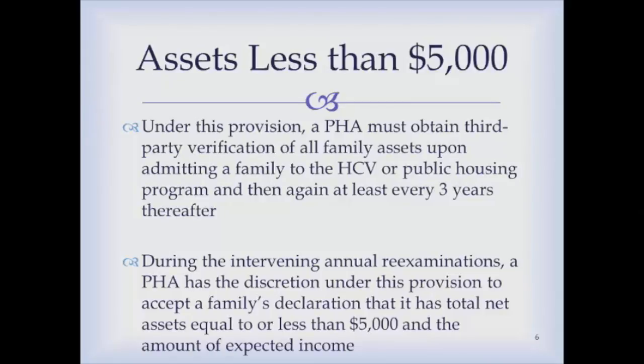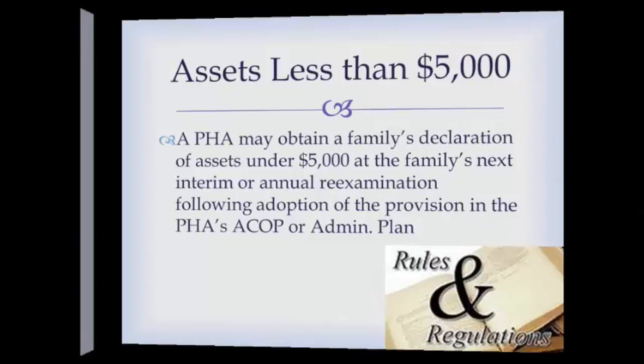During the intervening annual reexamination, a housing authority has the discretion under this provision to accept a family's self-declaration that it has total net assets, meaning cash value, equal to or less than $5,000, and then they would also certify and declare the amount of any expected income from the asset to which the family has access.